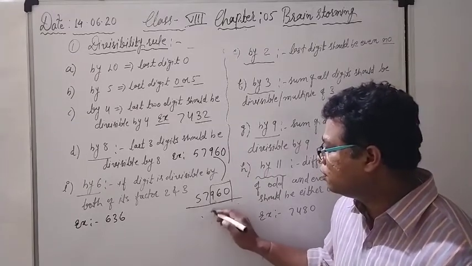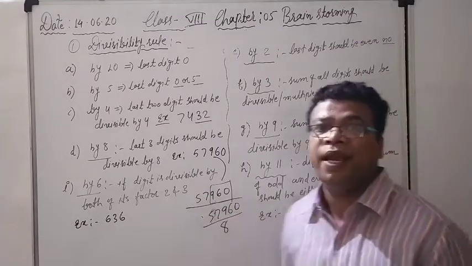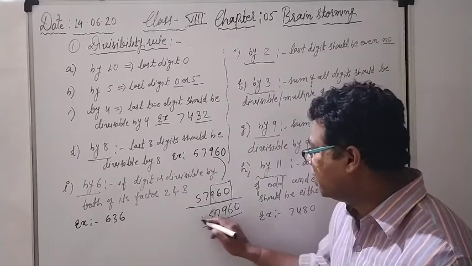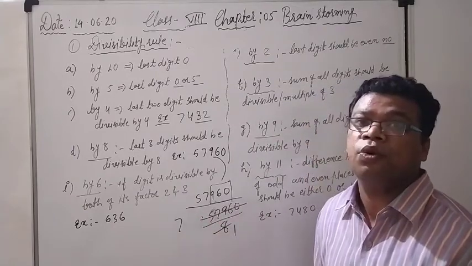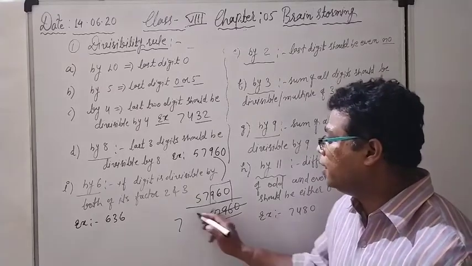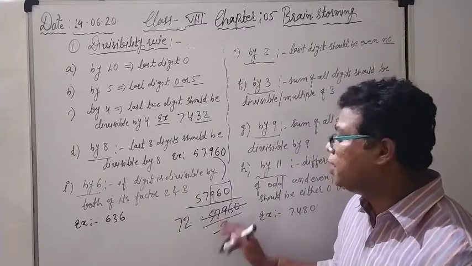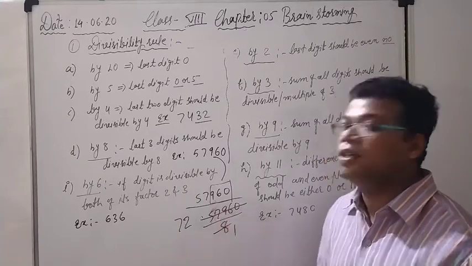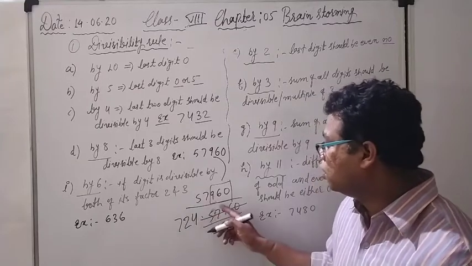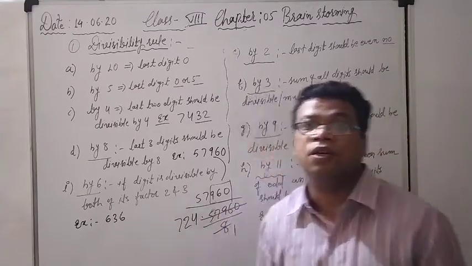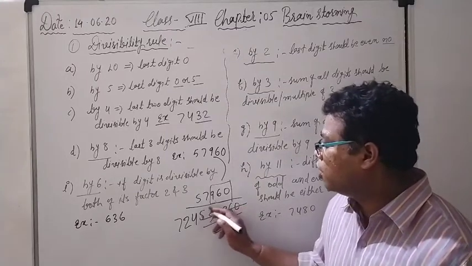That you can check also. 57960, suppose I am dividing it by 8. See here, 8 1s are 8, 8 7s are 56. The remainder is 1, then 19: 8 2s are 16, so 3 is the remainder. 36: 8 4s are 32, again 4 is the remainder, and 40: 8 5s are 40.